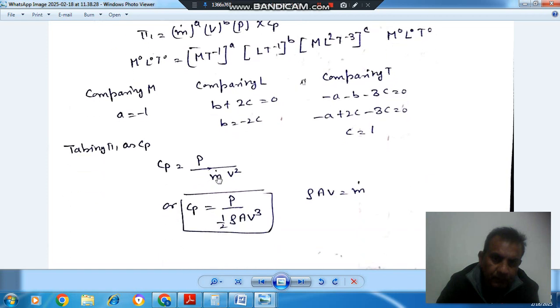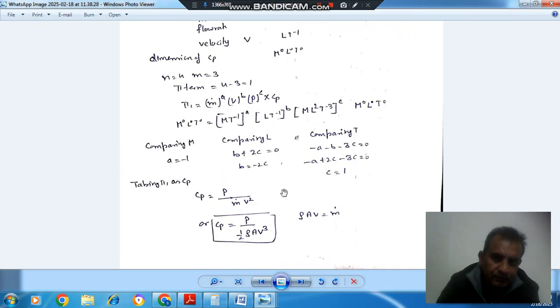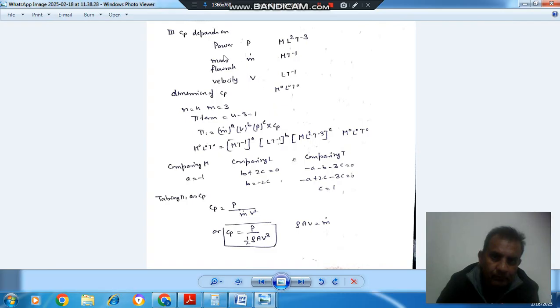So Cp is P over m dot V squared, or we can say Cp is P over half m dot V squared, or half rho A V cubed, because m dot is rho A V. That is the expression for Cp.